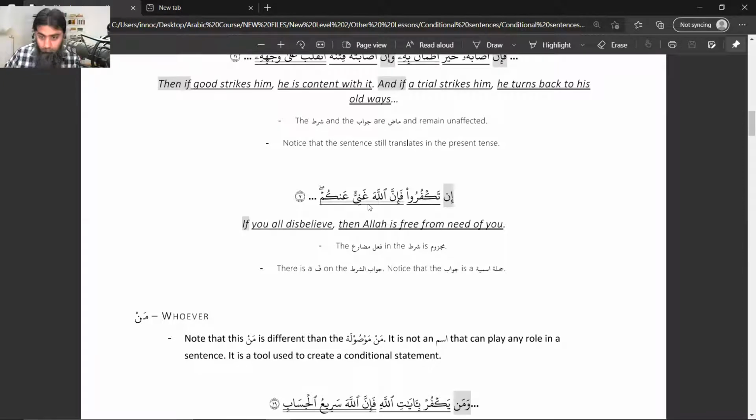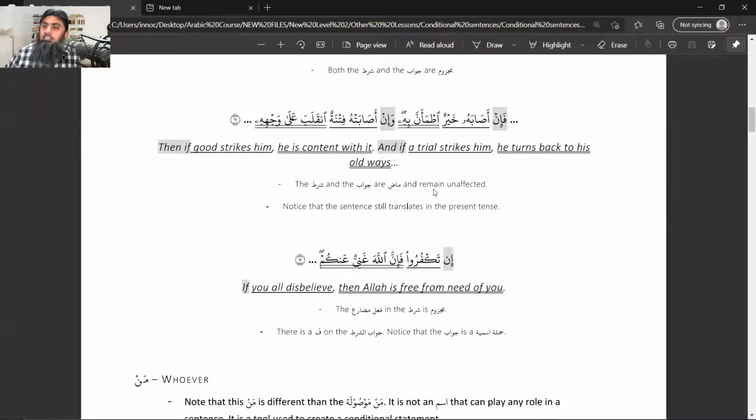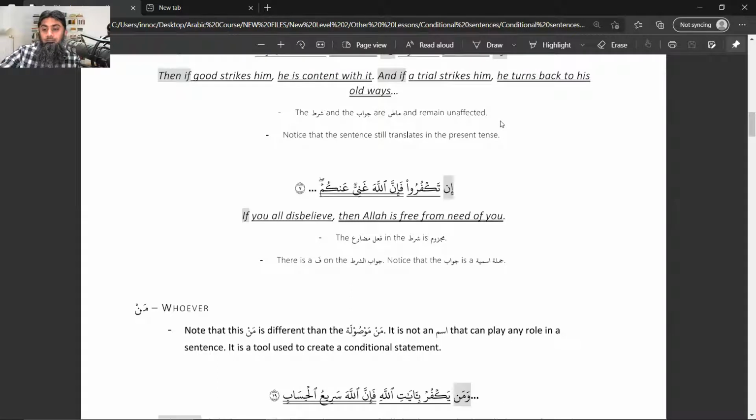So the fa in the second sentence is different. Sister, in is the adatu shart, takfuru is the shart. The previous sentence also had fa in. Sister, this fa is used at the start of the jumla, so this fa is simple ataf. The fa of rabita is the one that will be used on the jawabu shart part. Second part, yeah. Okay, clear, sister? Yes.